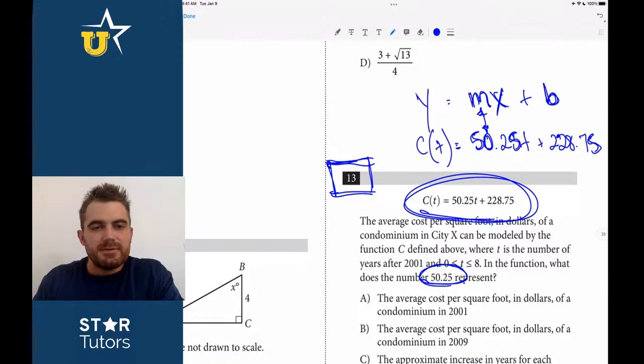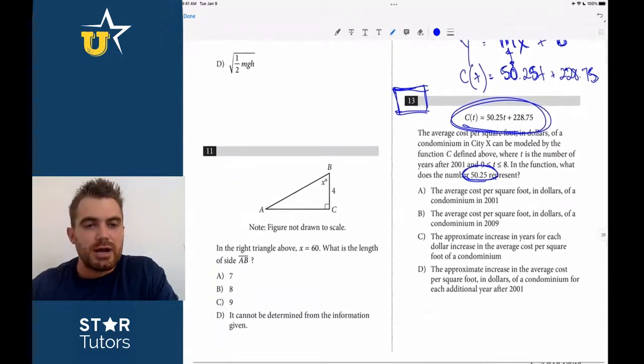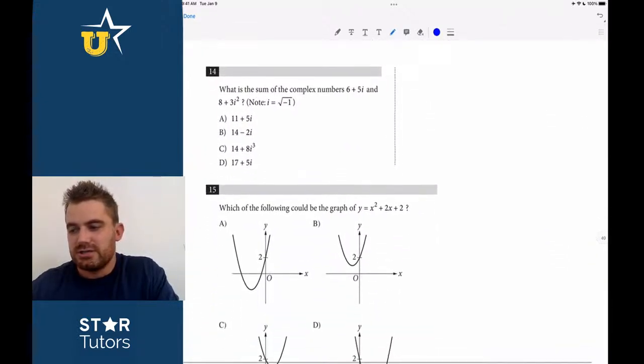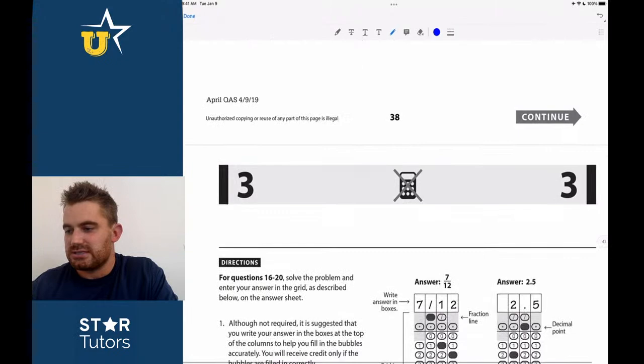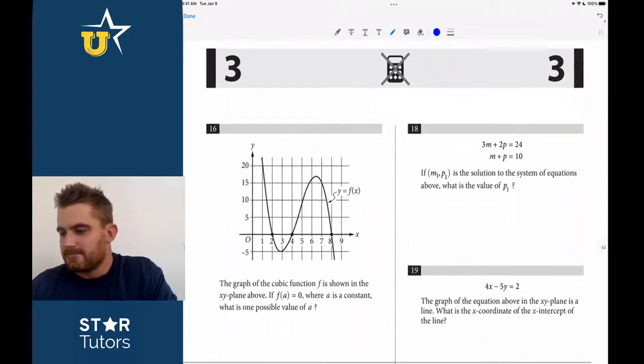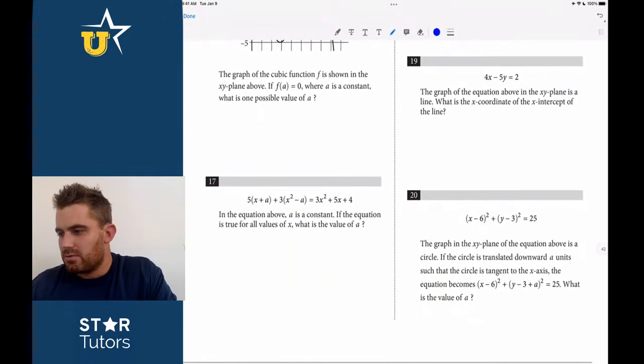All right, guys, thumbs up if that makes sense. That's question number 13. So now we have 4 out of the first 13 questions dealing with linear equations. Let's see if we can find any other ones. Okay, y equals...